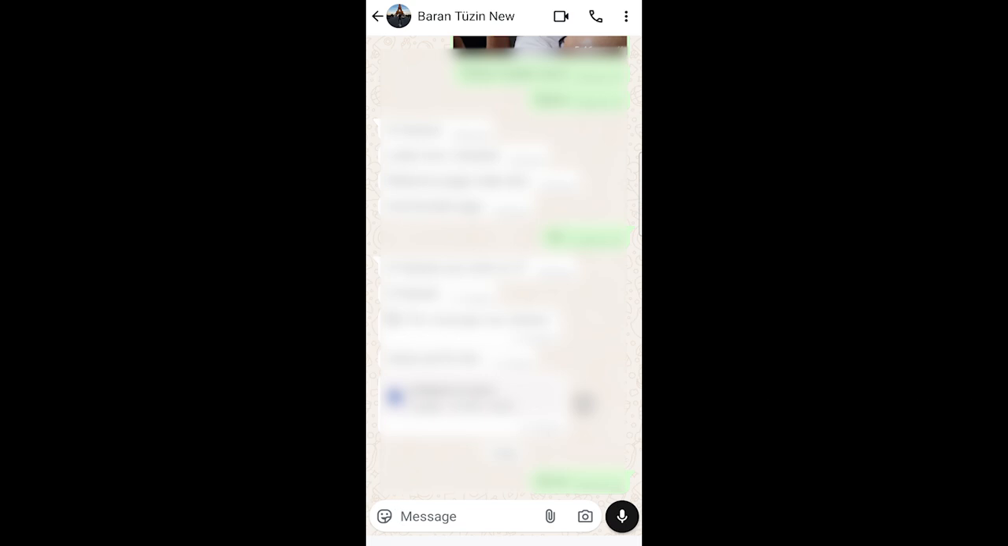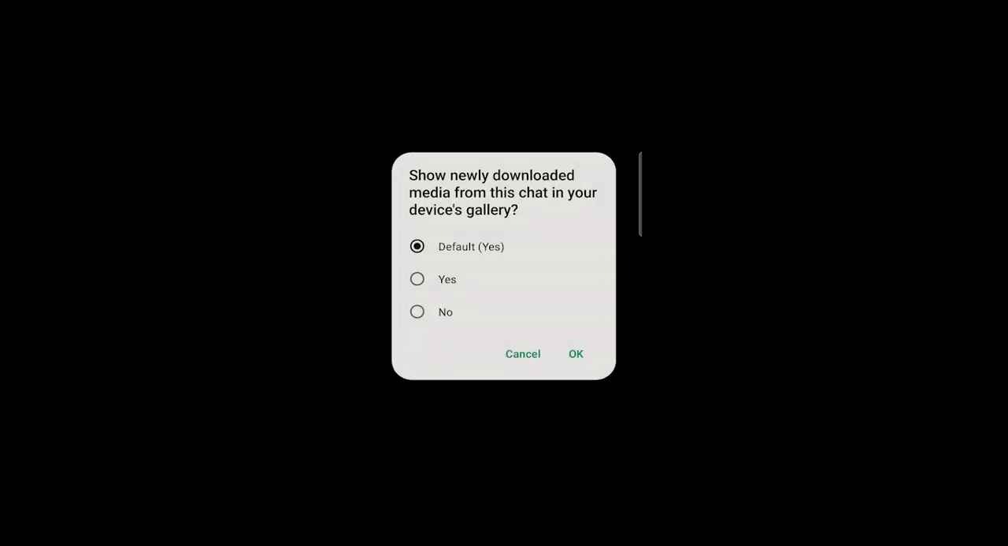So we are in chat, so you can open any chat, and then on top you see the username. Click on the name on top, and then you see media visibility. Click on this option, and then you see a pop-up: show newly downloaded media from this chat in your device gallery. The default option is yes. Now you see yes or no. So we are going to select no, and then click on OK.